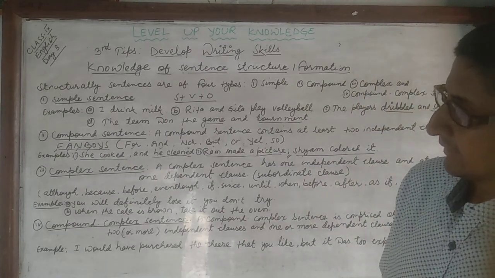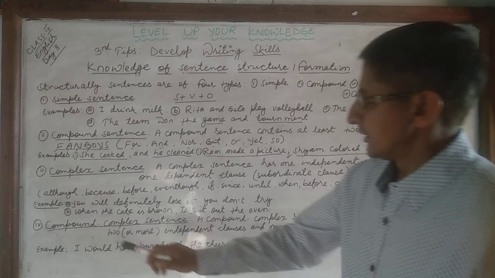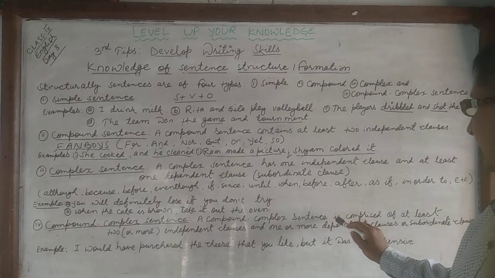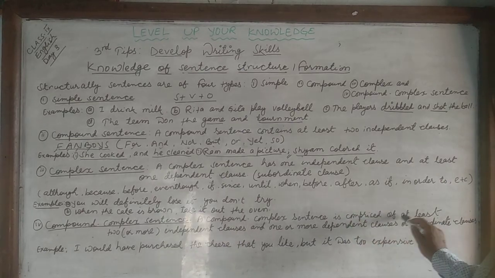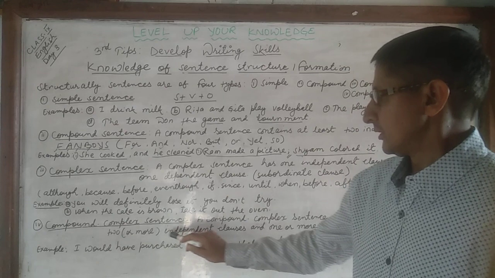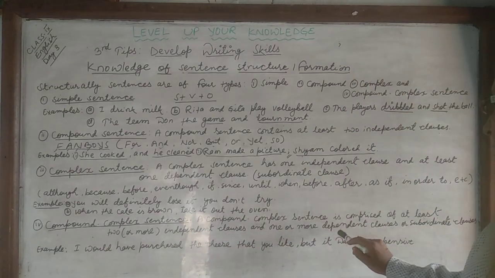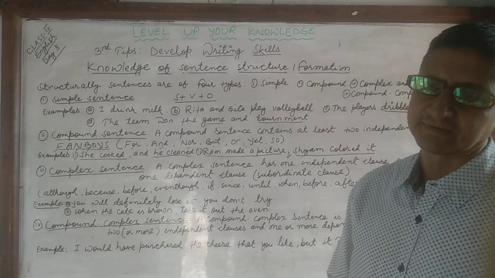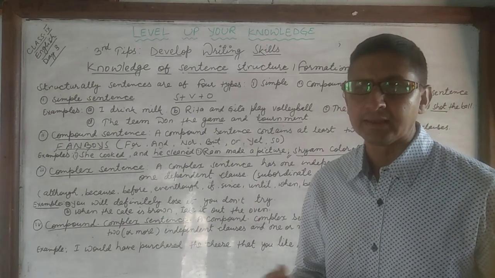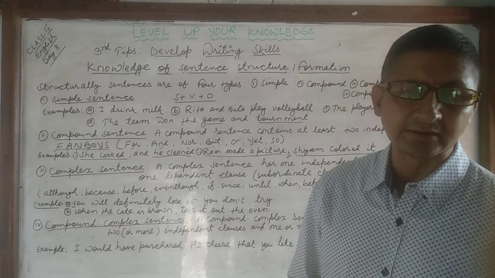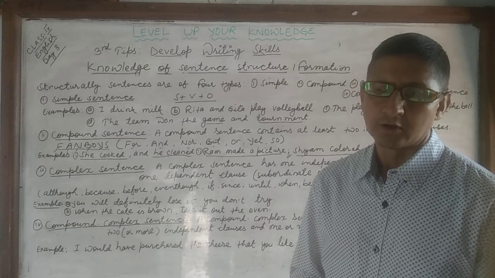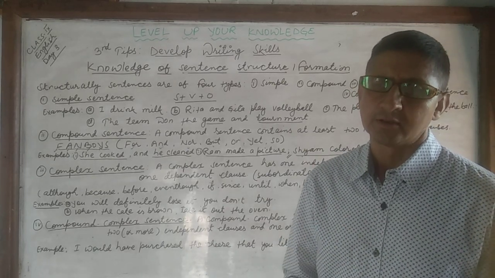Now the next sentence structure is the compound complex sentence. A compound complex sentence is comprised of at least two independent clauses and one or more dependent clauses or subordinate clauses.